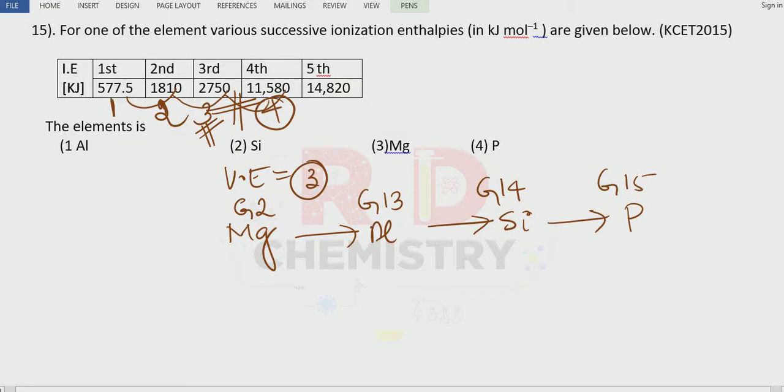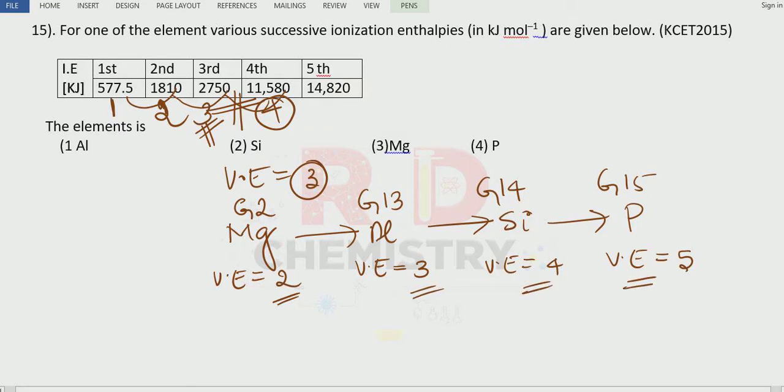We also have to remember the valence electrons. In group number 2 it is 2. Valence electrons present in group number 13 is 3. Valence electrons in group number 14 is 4. Valence electrons present in group number 15 is 5. Remember this series. Okay. Clear? So what is the answer? Aluminium can lose 3 electrons easily and form aluminium 3 plus. To remove the fourth electron, it requires a large amount of energy. That's why there is a large gap between the values. So the answer is option number 1. A is the answer. Clear?